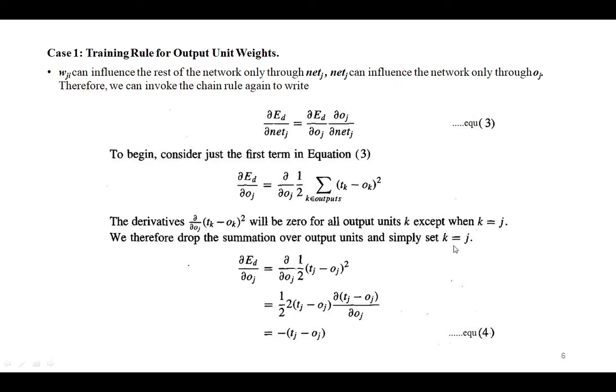So we now drop the summation over the output units and simply set k equal to j, and we get ∂Ed/∂o_j equal to ∂/∂o_j of 1/2 (t_j minus o_j) squared, which is equal to 1/2 into 2 of (t_j minus o_j) into ∂(t_j minus o_j)/∂o_j, which is equal to minus of (t_j minus o_j). So after all simplification, we get ∂Ed/∂o_j equal to minus (t_j minus o_j).